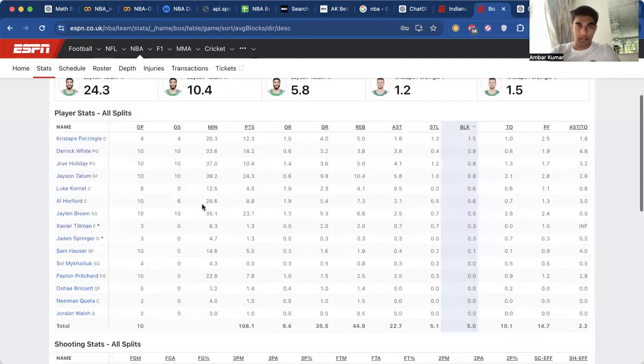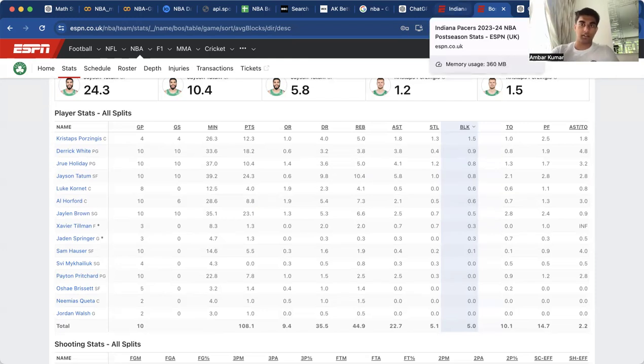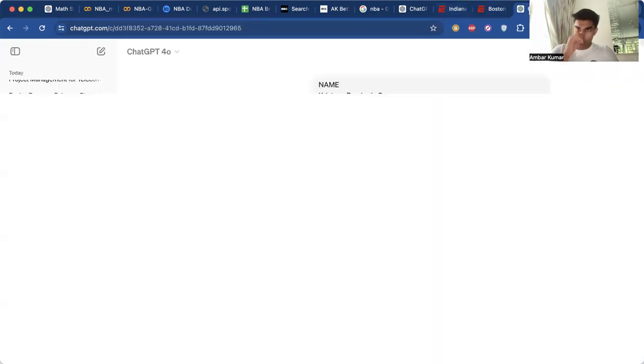And he's also leading the rebounds category and the assists category, with Kristaps Porzingis leading in steals and blocks. So these are just a few of the breakdowns for those categories. And we can see every single player on the Celtics and some of their statistics here, like minutes, points, rebounds, assists, steals, blocks, turnovers.